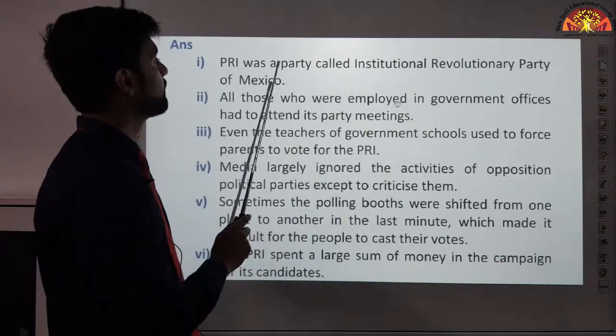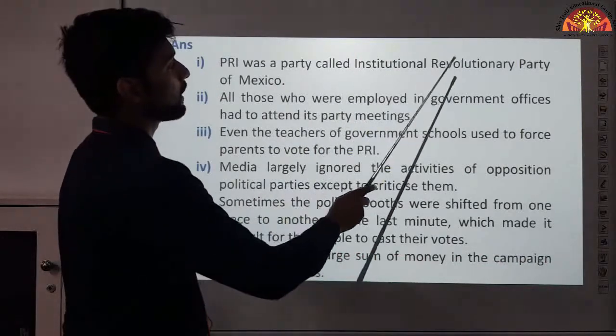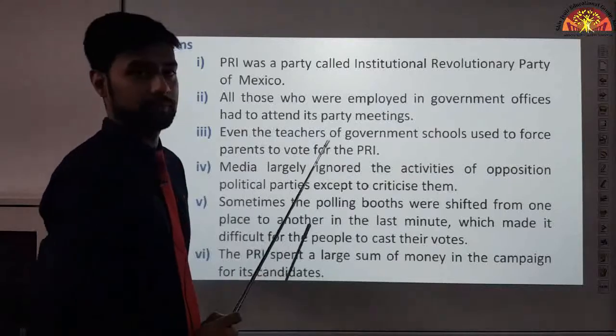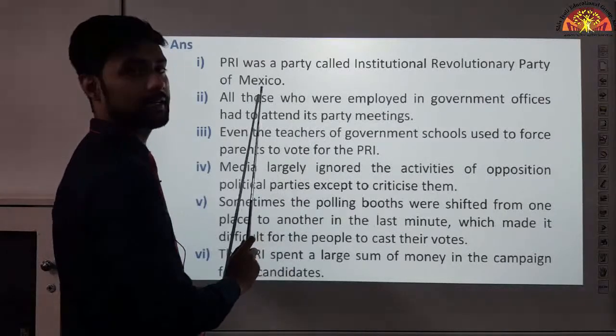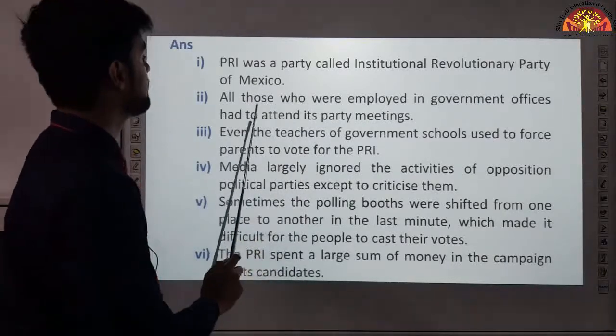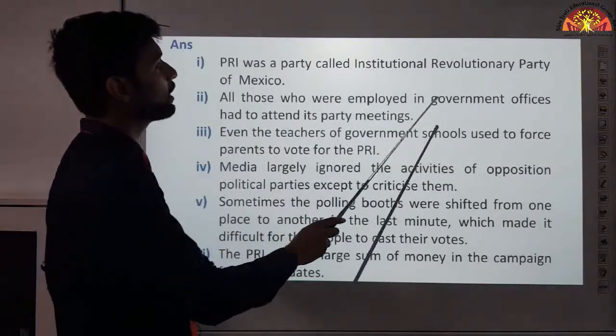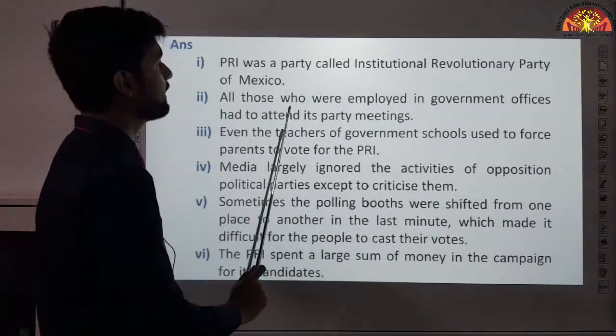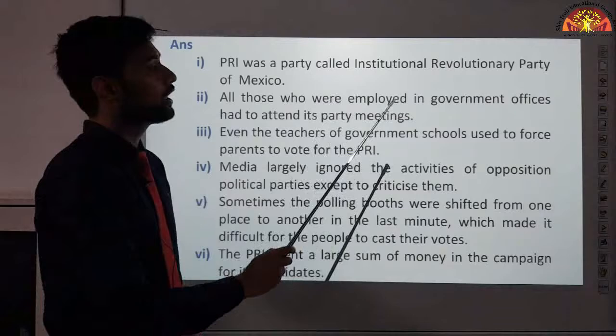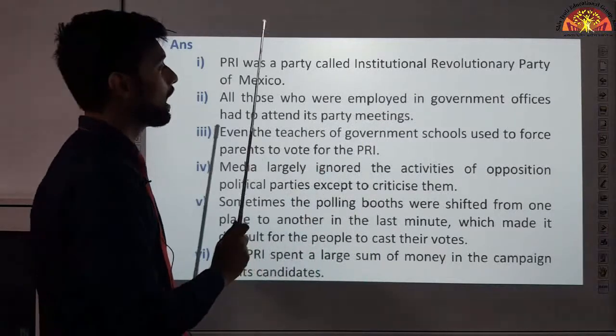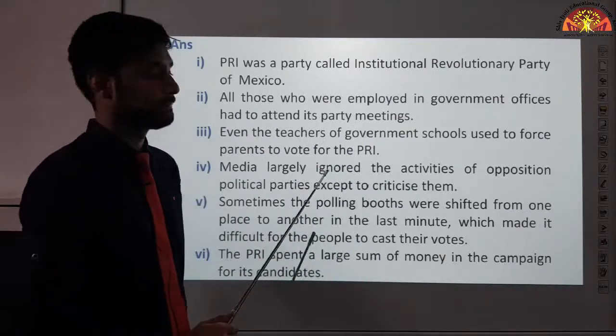See, PRI was a party called Institutional Revolutionary Party of Mexico. It's the name of a party of which country? Mexico. Now see, all those who were employed in government offices had to attend its party meetings. All the government officers of Mexico had to attend the party meetings.